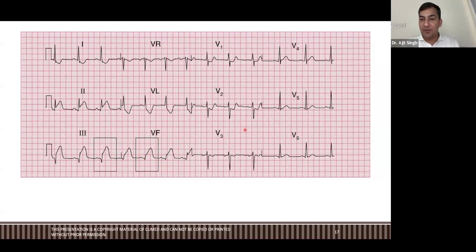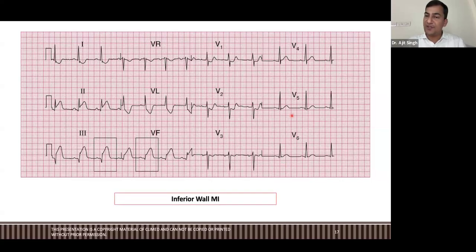Which MI is it? Do you remember, from the last slide only? Come on, say it fast. 3 and aVF. Inferior MI. Inferior wall MI. Okay, perfectly fine. Inferior wall MI. Very good.